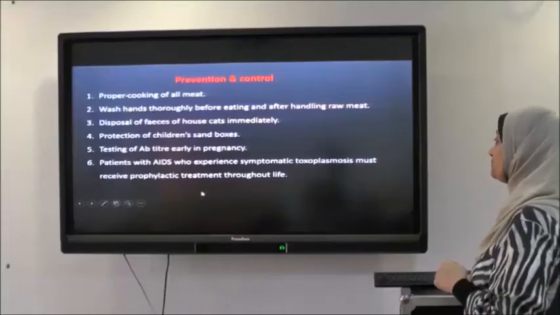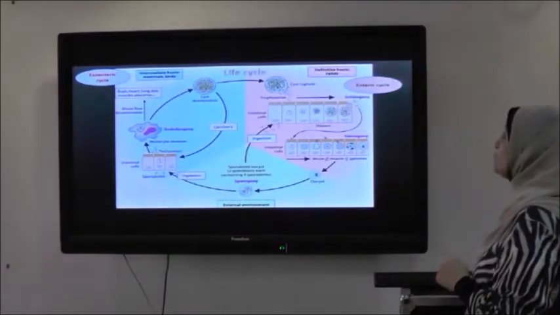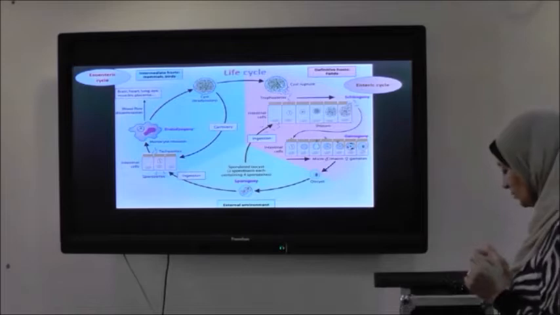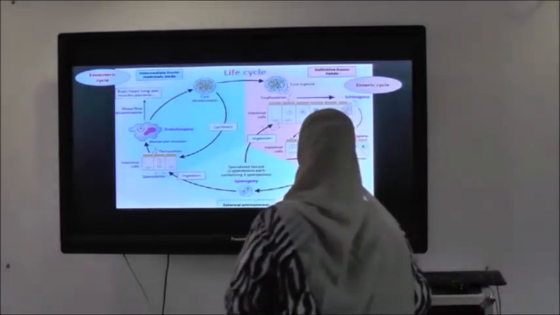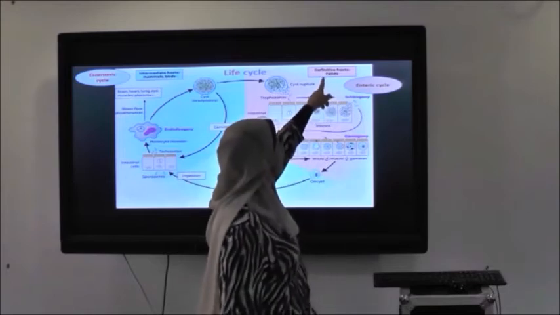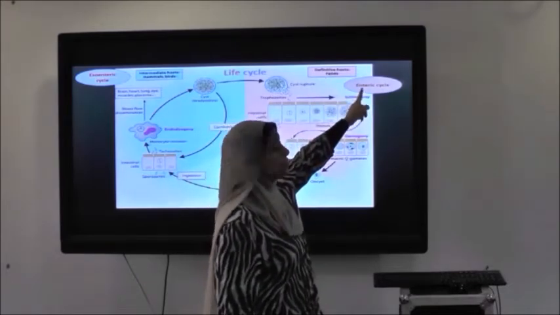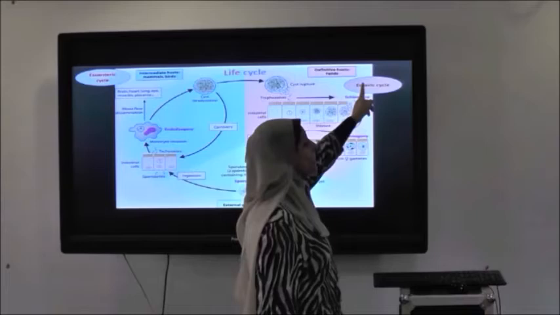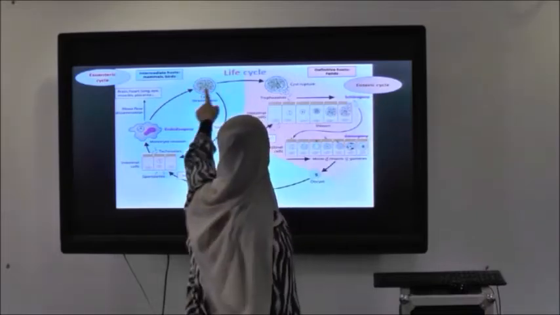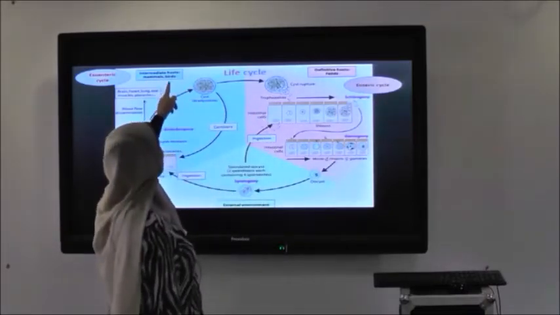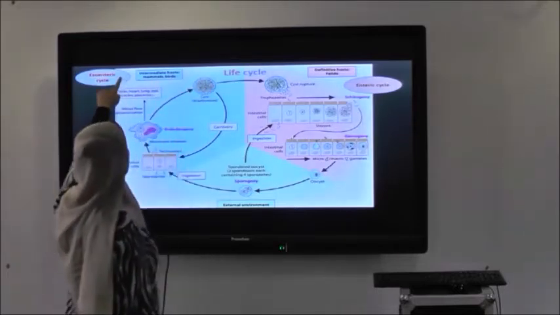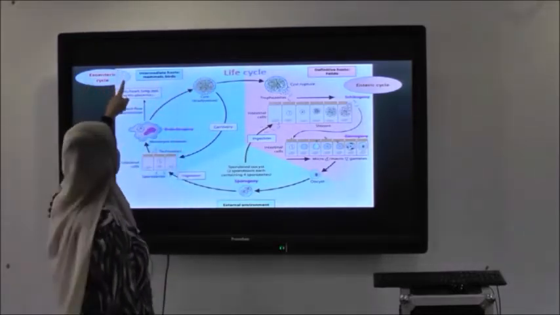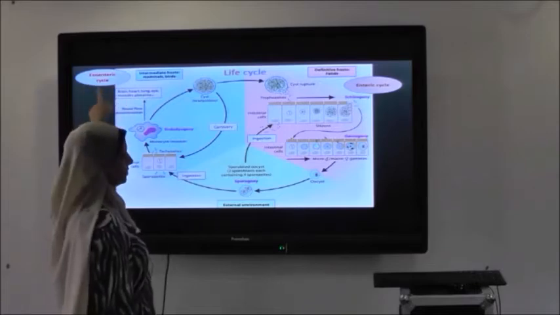Life cycle of toxoplasmosis. The life cycle of toxoplasmosis has two cycles. The life cycle in the definitive host, which is the cat, occurs in the intestine, so it's called the enteric cycle. The other life cycle occurs in the intermediate host, which is the mammal, including man, and the bird. It occurs outside the intestine, so it is the exoenteric cycle.